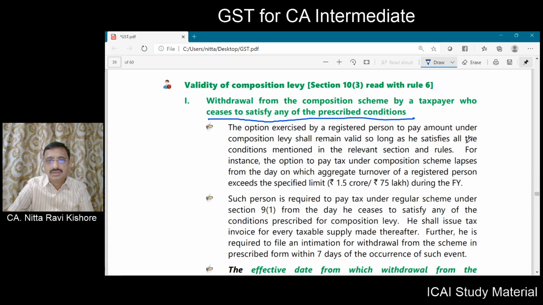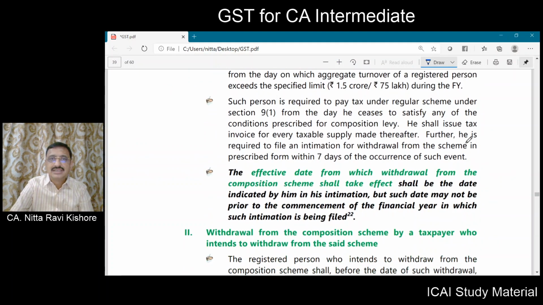Now, if that person is out of the composition scheme, automatically he will be taken into the regular scheme and he has to pay tax as per section 9 subsection 1. From that date on which the turnover is crossing 1.5 crore, he has to issue tax invoice.